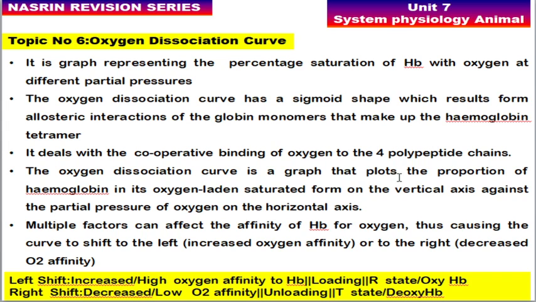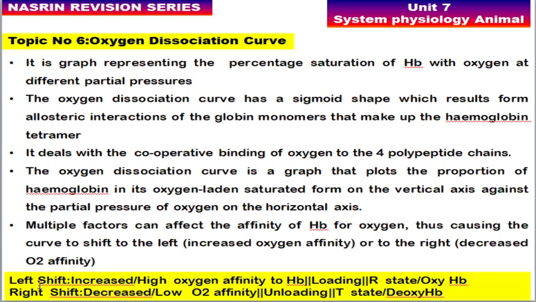Next, this graph plots the proportion of hemoglobin in the oxygen-laden saturated form on the vertical axis. So the vertical axis shows oxygen saturation, and the partial pressure of oxygen is on the horizontal axis. Okay, so you should know all those things, which might be asked in the CSIR examination. So multiple factors can affect the affinity of hemoglobin for oxygen, which causes the curve to shift to the left or right.